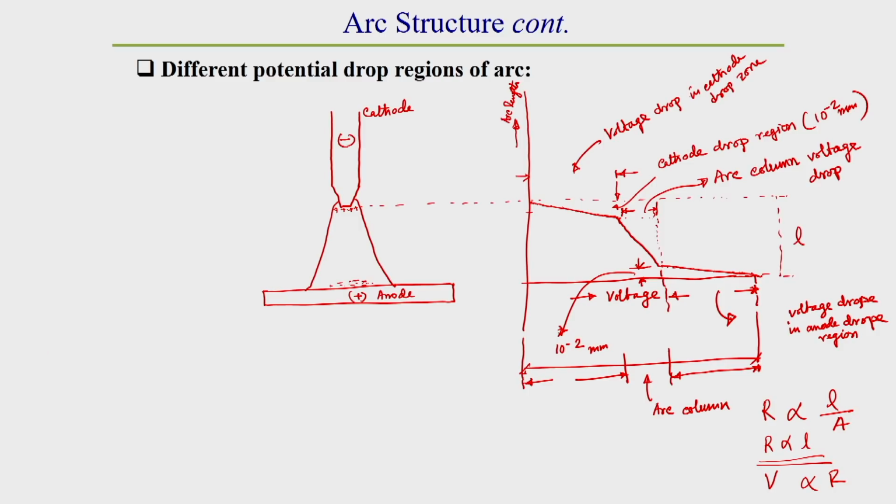So, in the arc column, why does the voltage change take place? Because the arc column has a length, so there will be some voltage. So, how the total voltage comes, we understand. How the total welding voltage is generated in case of a welding arc, we get the idea from this plot of different potential drop regions of the arc characteristics.